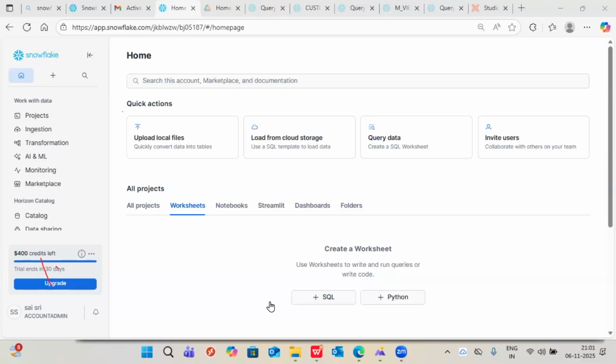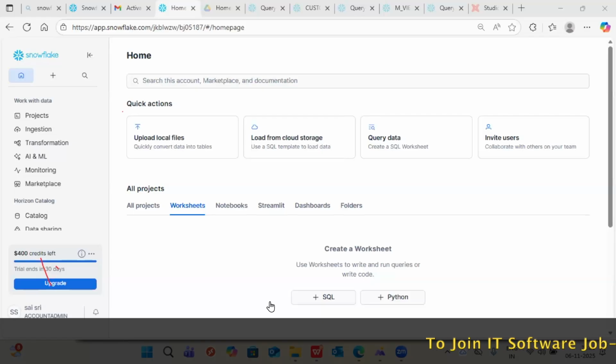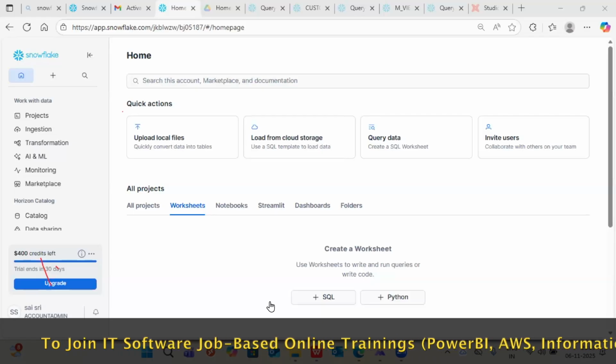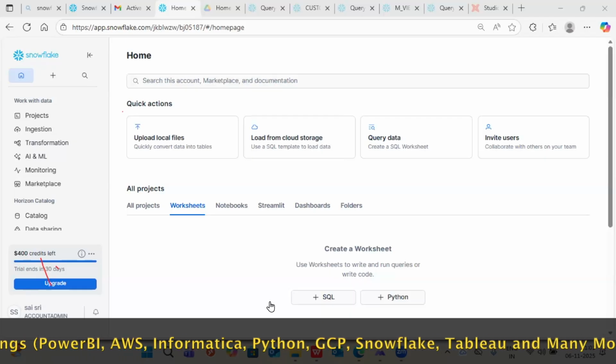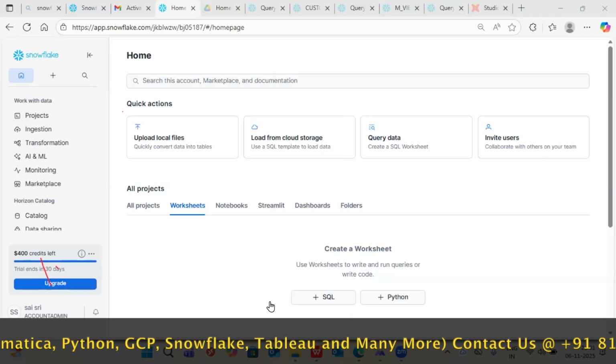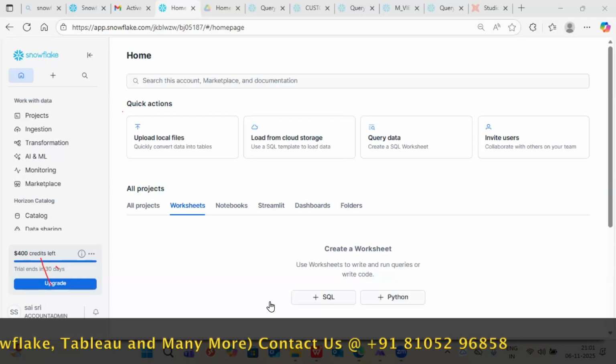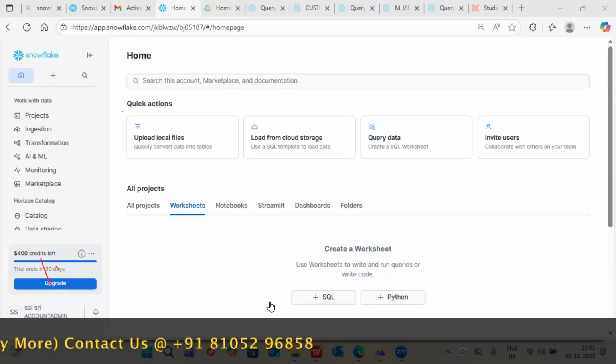From tomorrow onwards, if you start working, I'm not asking you to sit half an hour or 1 hour, not like that. At least 10 to 15 questions you should practice every day, reading the question and understanding which concepts you have to apply in SQL to resolve it. If you keep practicing like that, after 2 months you'll be a pro in SQL.